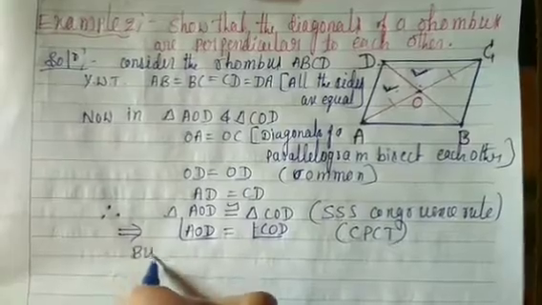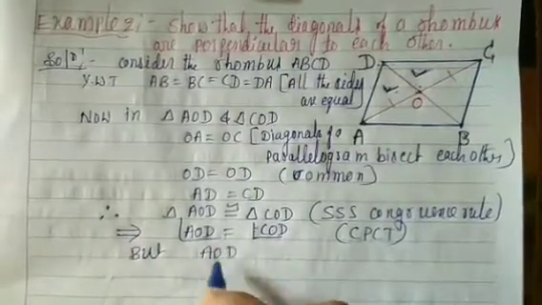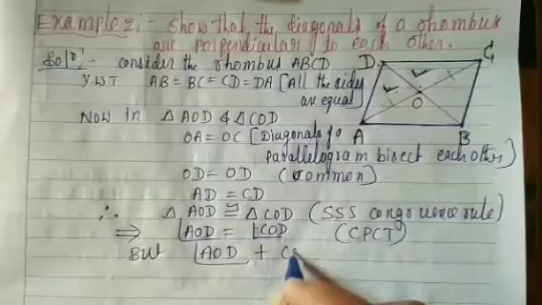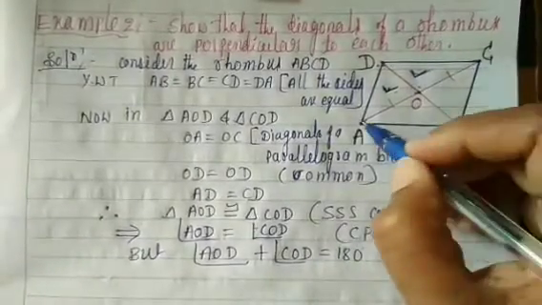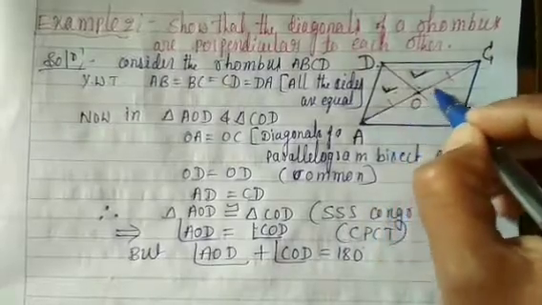But angle AOD plus angle COD is equal to 180 degrees. Here this is a linear pair.